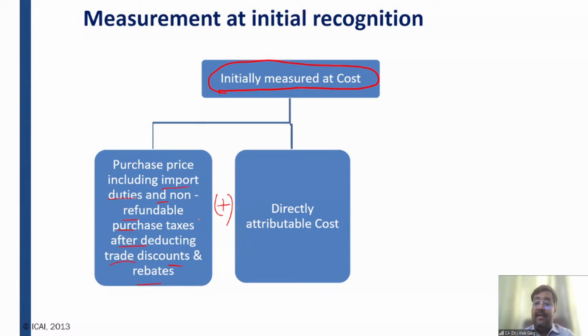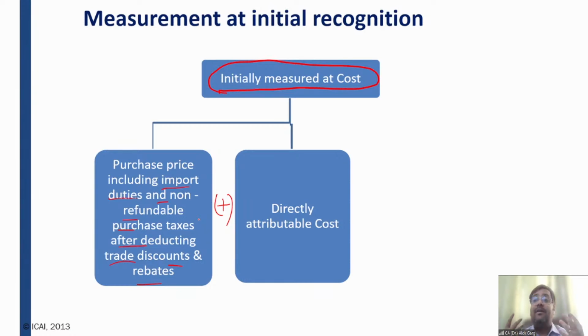In that case, it will be a directly attributable cost. Why? If I had not purchased that machinery from China, I would not have incurred the cost from Shanghai port to Kandla port to the New Delhi factory, the excavation cost, the civil cost, the site planning cost, the site preparation cost, the installation cost, the professional training and consulting cost.